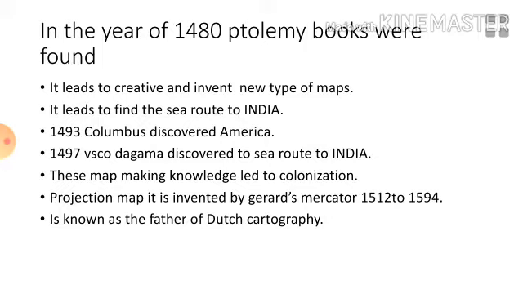In that book he explained the concepts of latitude and longitude. When the Europeans found Ptolemy's Almagest, they used his book and started the modern map making.